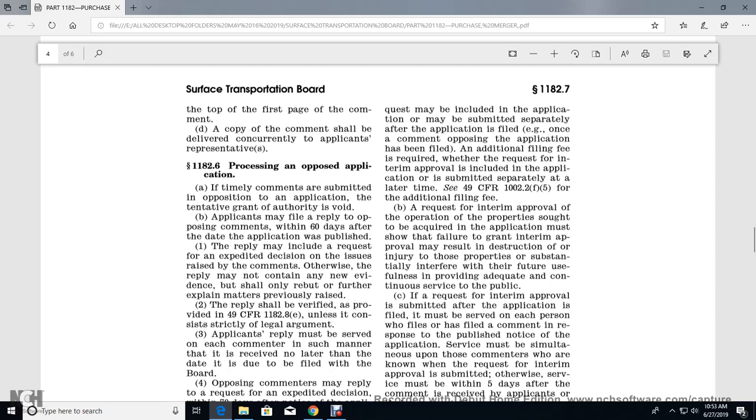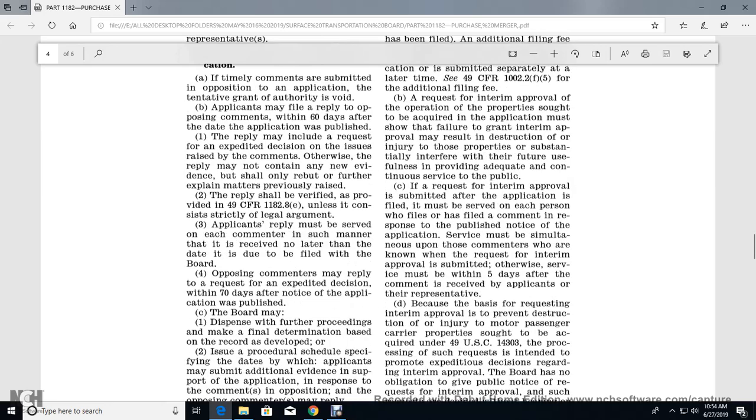With a request for interim approval of the operation of the party sought to be acquired, the applicant must show that failure to grant interim approval may result in destruction of or injury to those properties that would substantially interfere with their future usefulness in providing adequate and continuous service to the public. If the request for interim approval is submitted when the application is filed, it must be served on each person who has filed a comment in response to the published notice of the application.